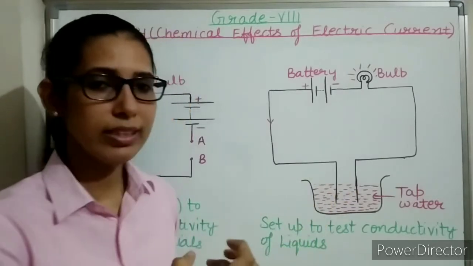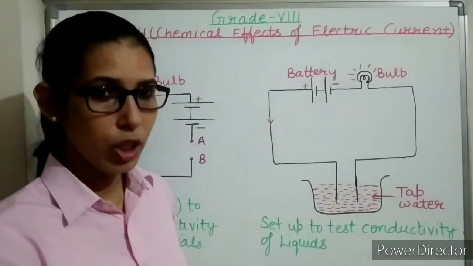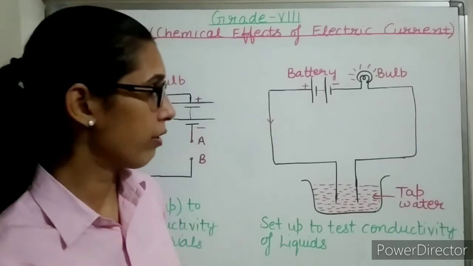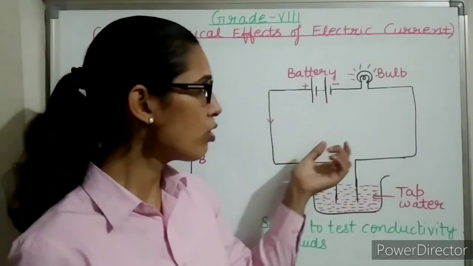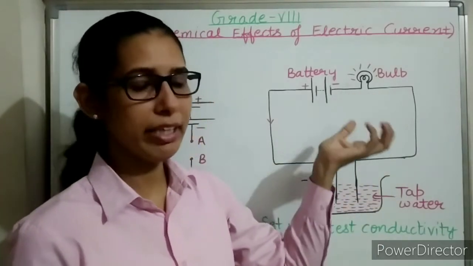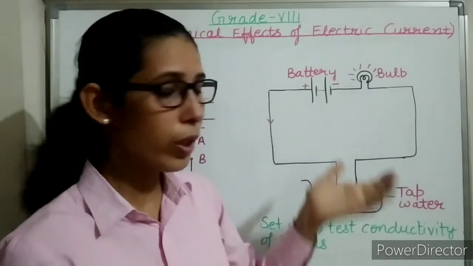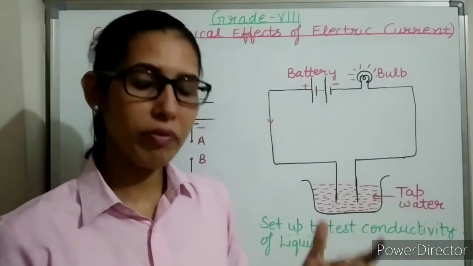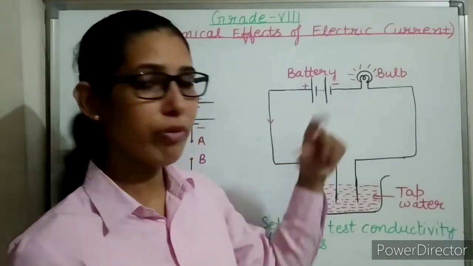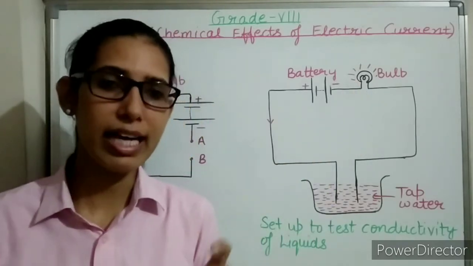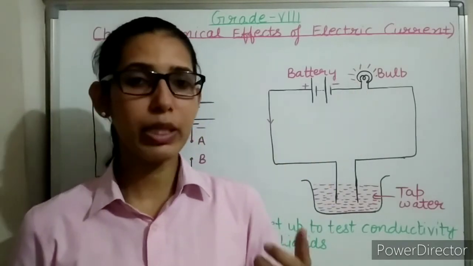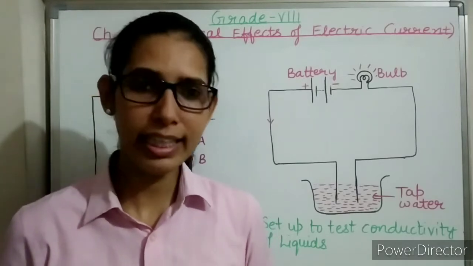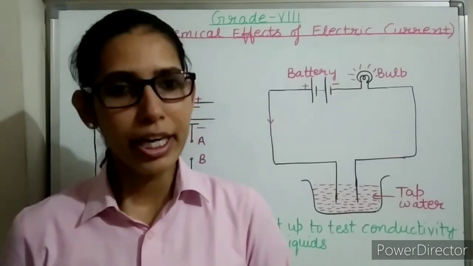Vinegar is an aqueous solution of acetic acid. Vinegar is a weak conductor, because of which the bulb will not get enough current to glow. So in that case, we can replace the bulb with an LED, because an LED has the capability to detect very weak currents.